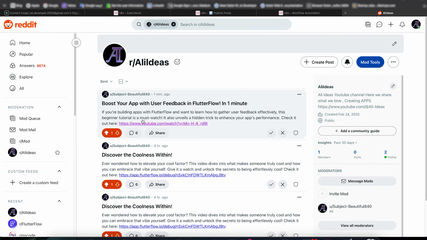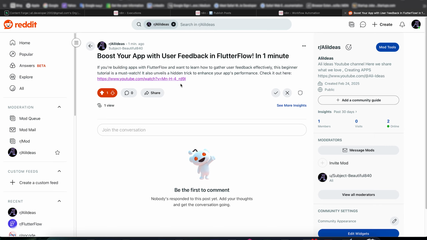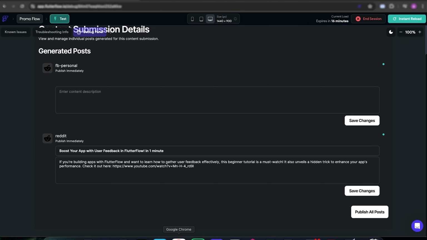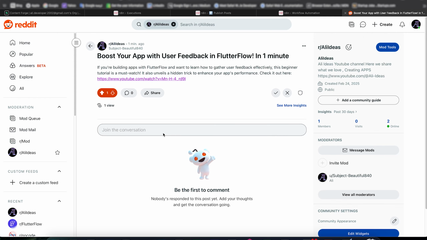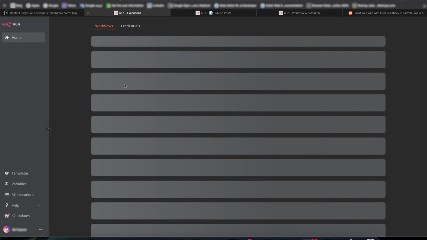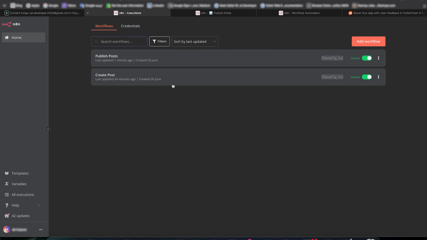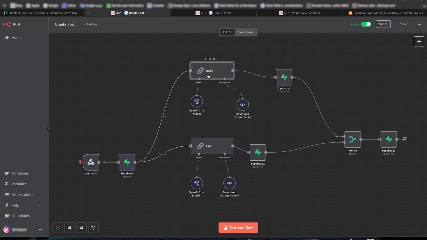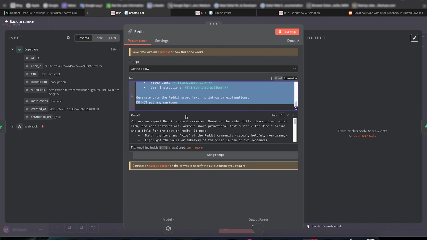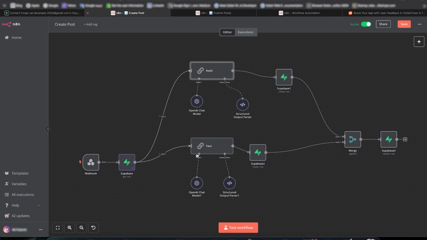Boost your app with user feedback in FlutterFlow in 1 minute. This is my edit. If you're building great apps with FlutterFlow, you want to get feedback effective. Wow, it's actually good. Nice. This is working. Now on to creating more of these. More AI slop? No, this one is not slop. It's actual use. And a human, me, is overseeing it. Maybe an AI should be overseeing me.